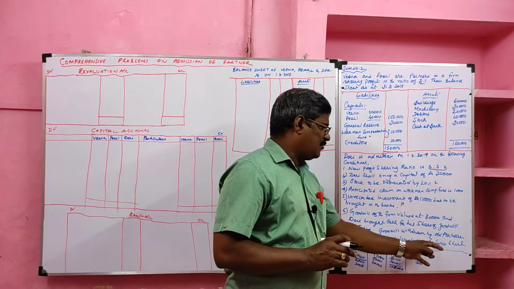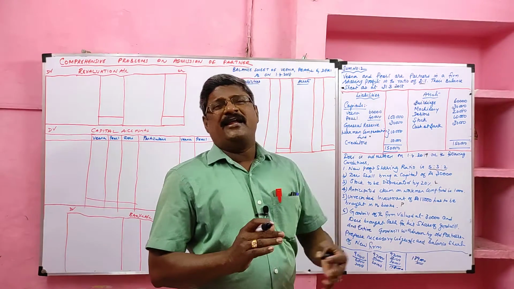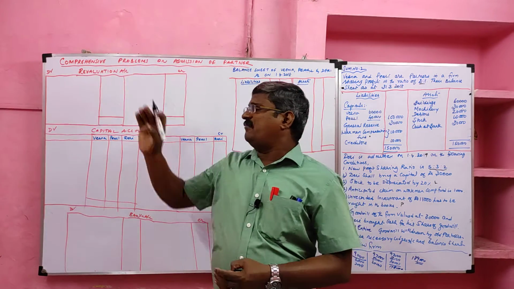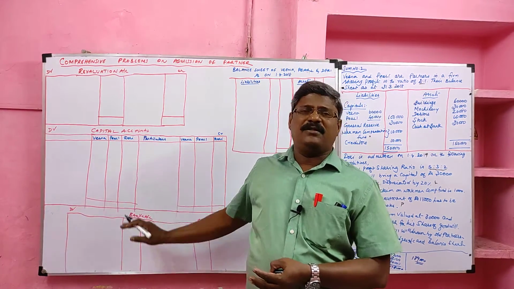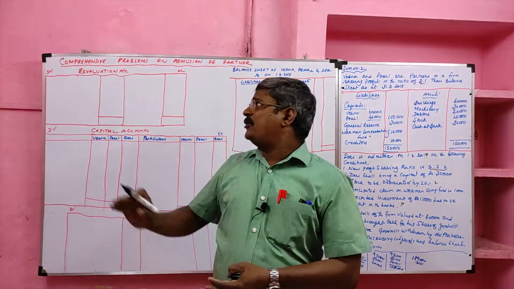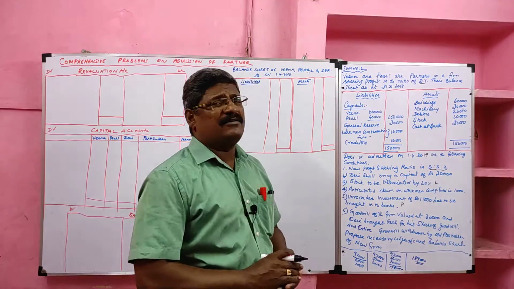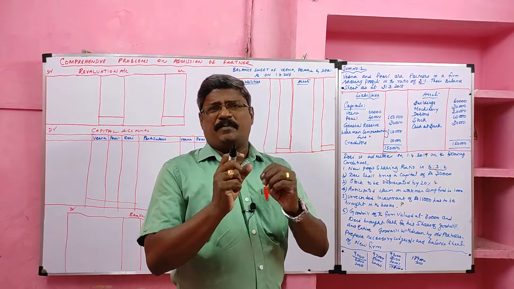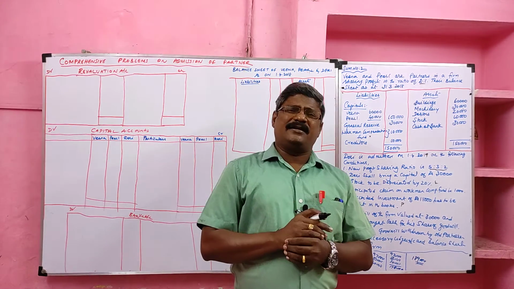Prepare the necessary ledger accounts and balance sheet of the new firm. In this problem they are not asking for journal entries. First we are going to prepare the revaluation account, then capital account, then bank account, and at last the balance sheet. Now I am going to prepare the revaluation account. For the revaluation account, we have to go through the adjustments and pick the loss items and profit items.